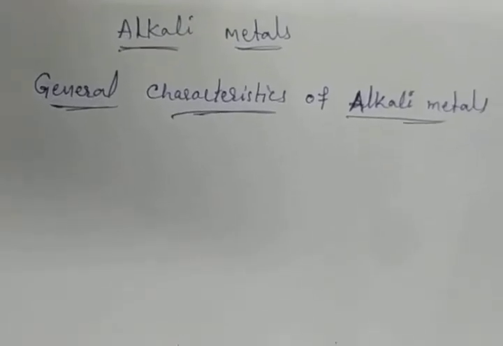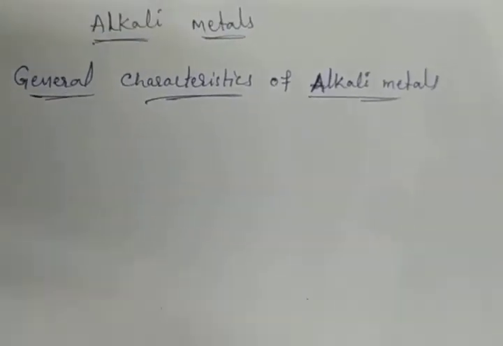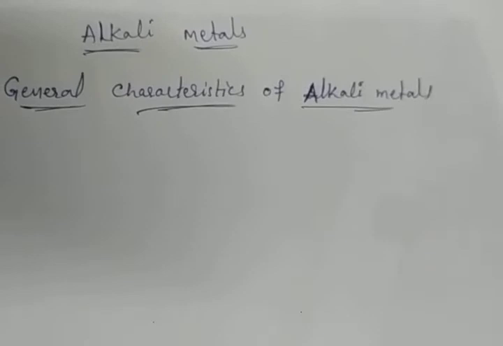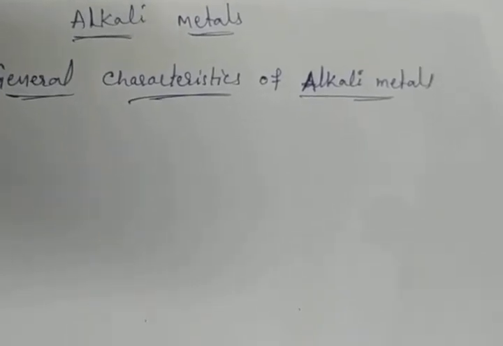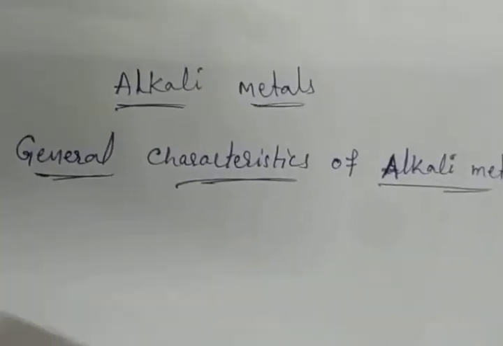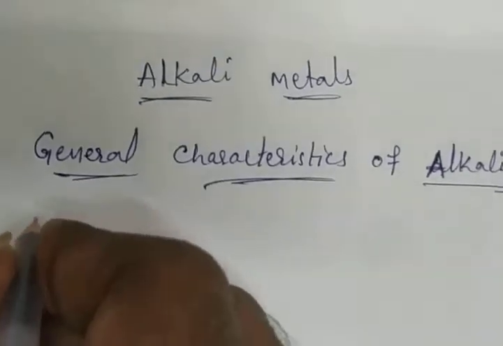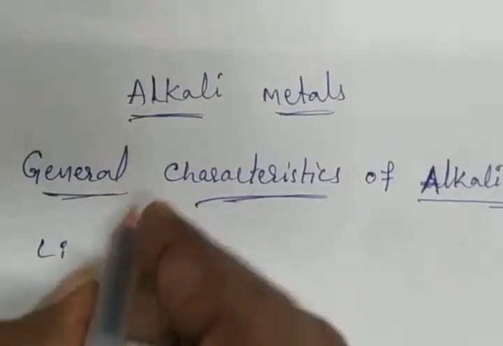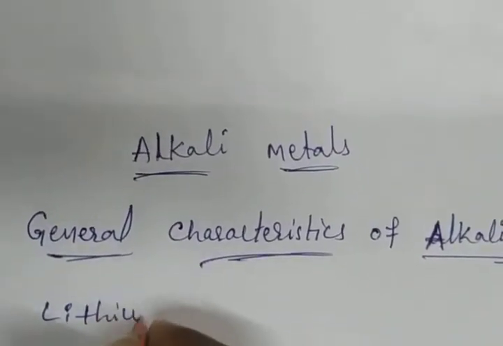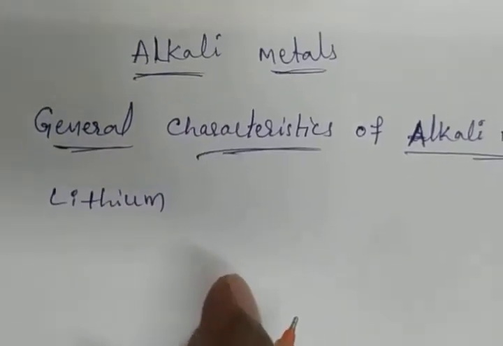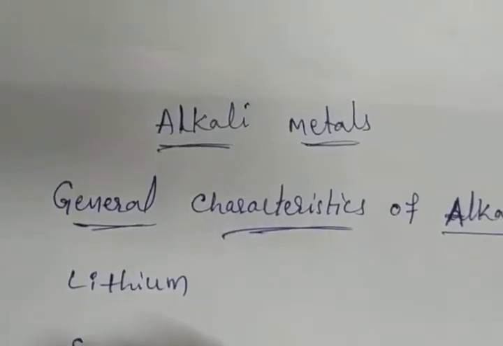What are the general characteristics? First of all, group 1 elements. What are the first group elements? One is lithium, second one is sodium.